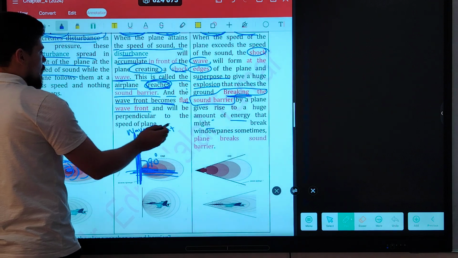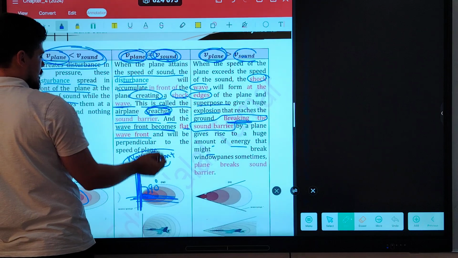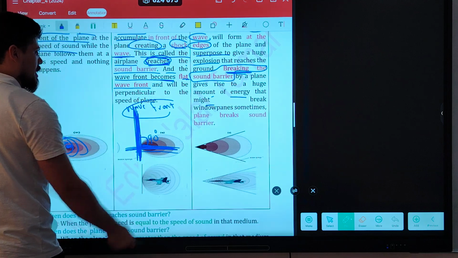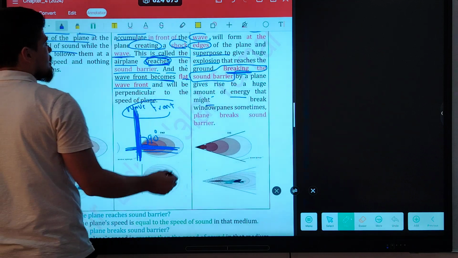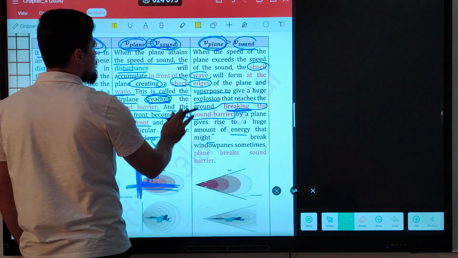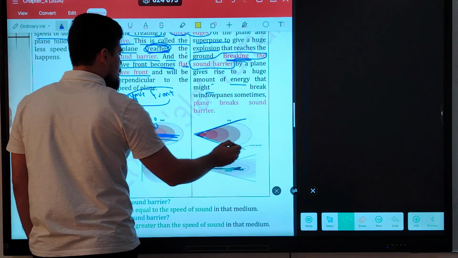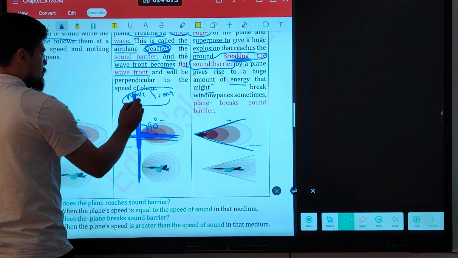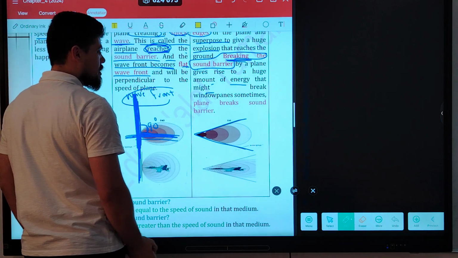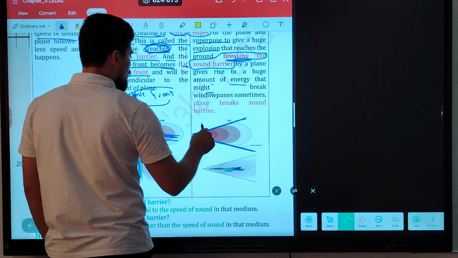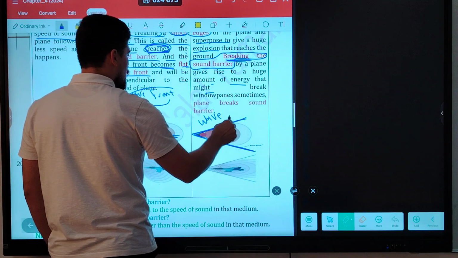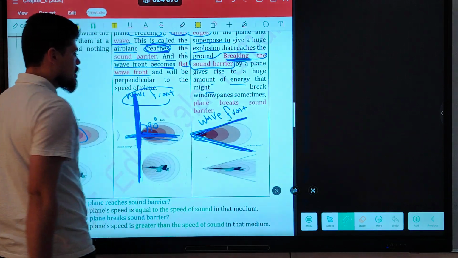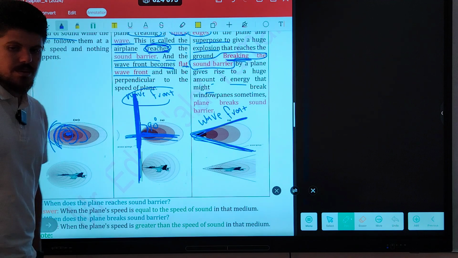Okay, but guys, in the case when the speed of the plane is equal to the speed of sound, the wavefront is perpendicular to the direction of the plane. But when the speed of the plane is greater than the speed of sound, the wavefront shape becomes conical. This is not flat, okay? This wall is broken when the speed of the plane exceeds the speed of sound, and the shape of the wavefront, what is this? This is the wavefront. The shape of the wavefront becomes what? A conical shape, okay? What is this shape? It is a conical shape.